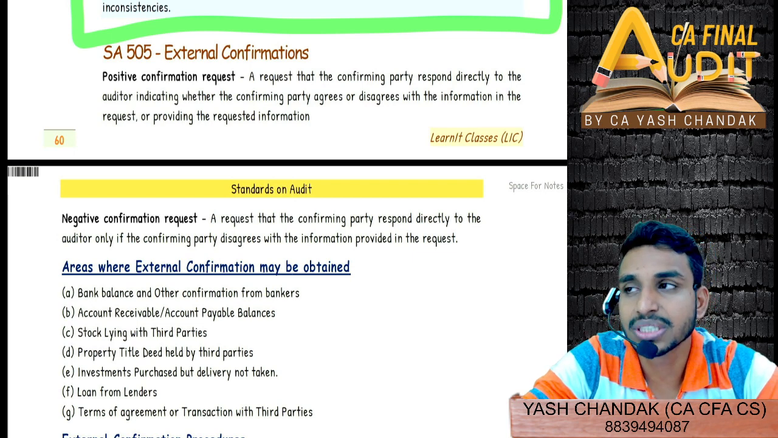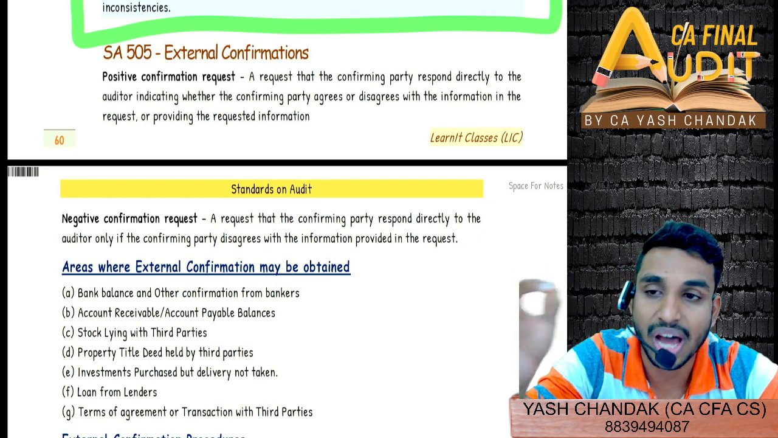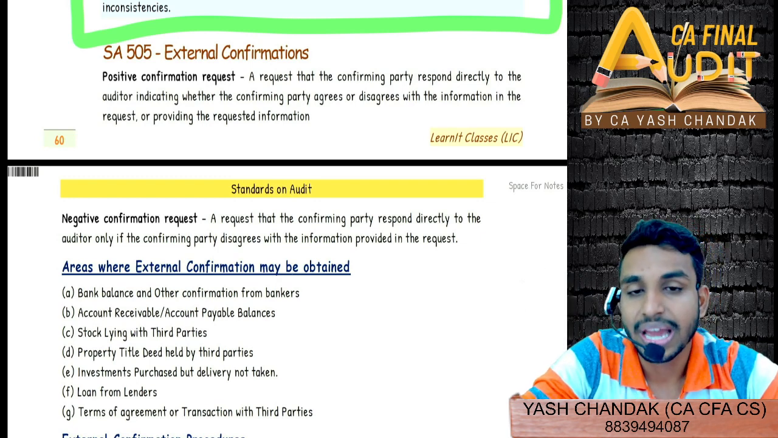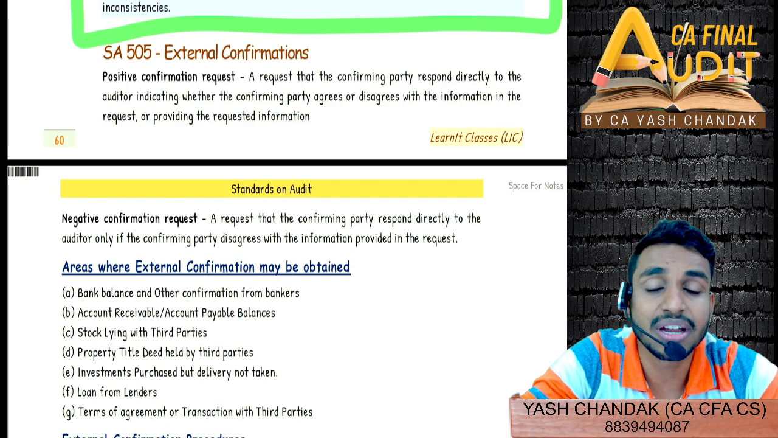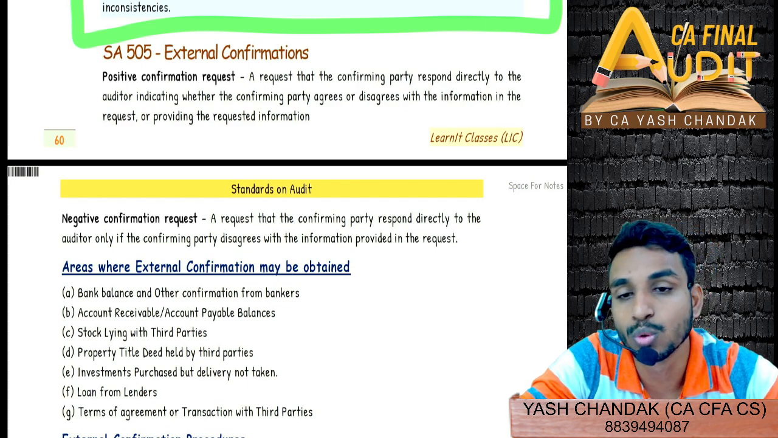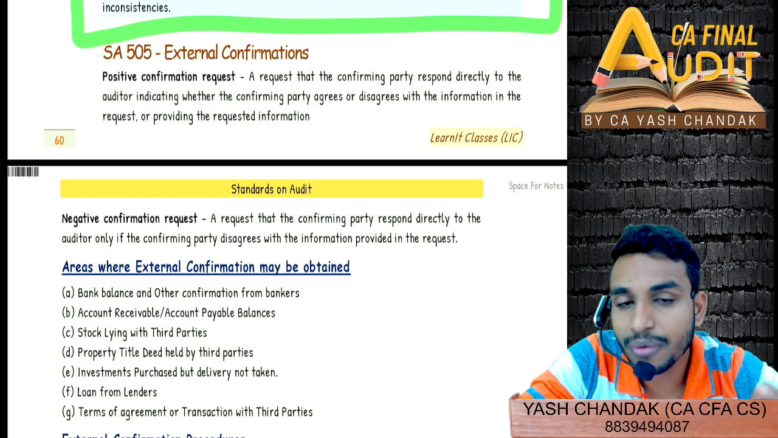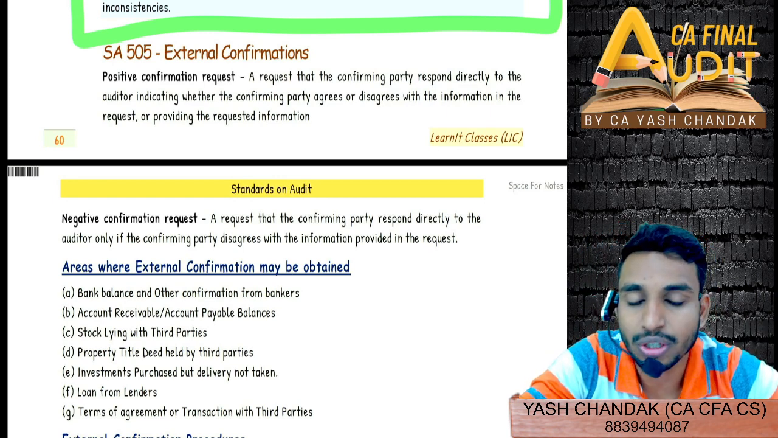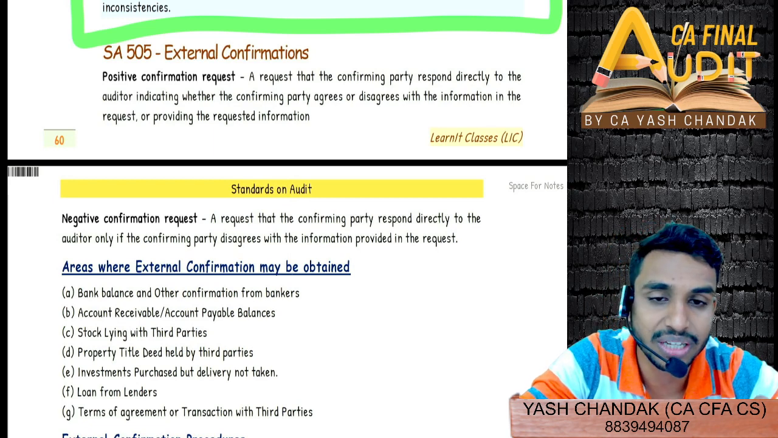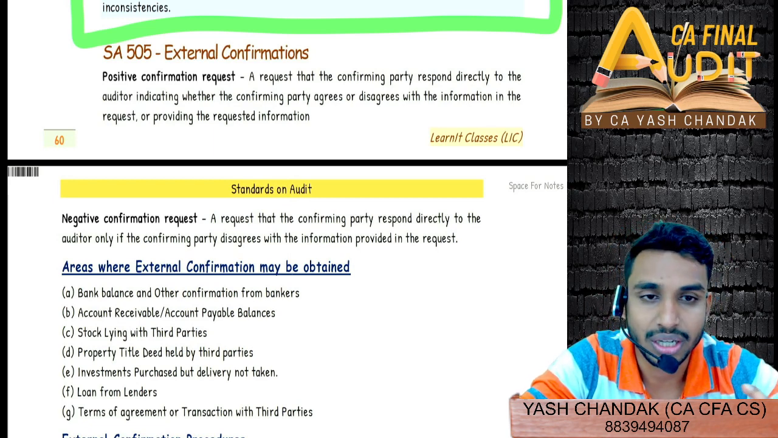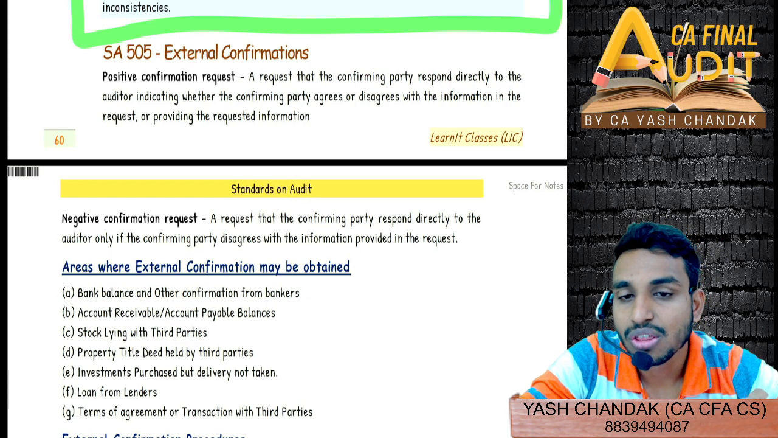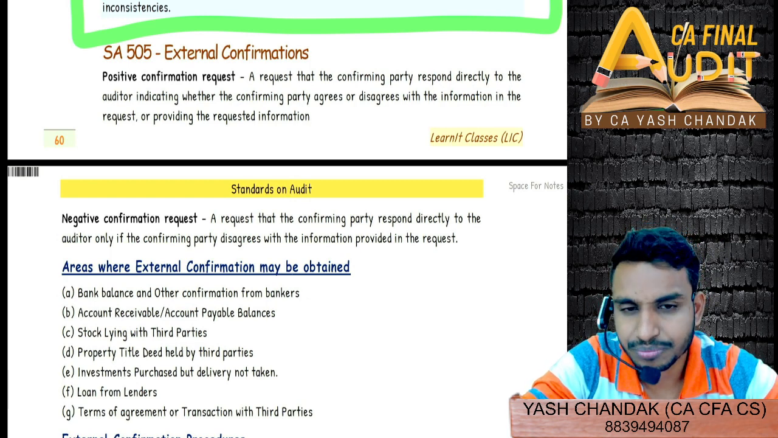Similarly, in negative confirmation, Sagar will not respond to me if he feels that 1 crore is the amount which the auditor has asked me to confirm. Since it is the same, in the negative confirmation request we are not required to reply back if we are satisfied with the confirmation amount. However, where there is any sort of exception or deviation, then you will have to communicate with the auditor. Okay, so what is external confirmation request?